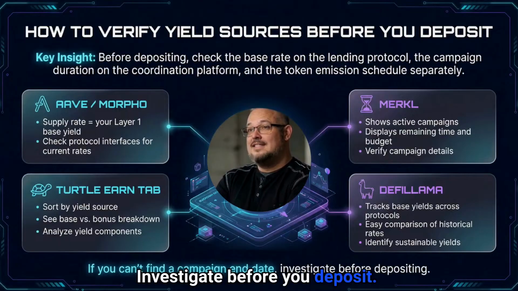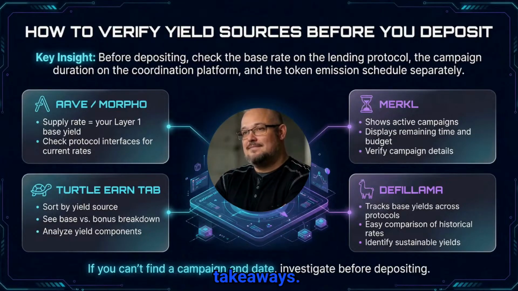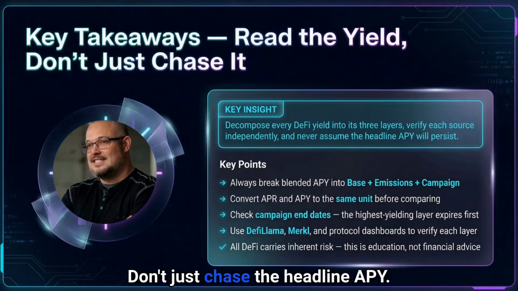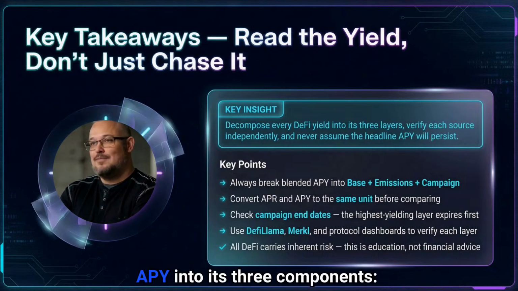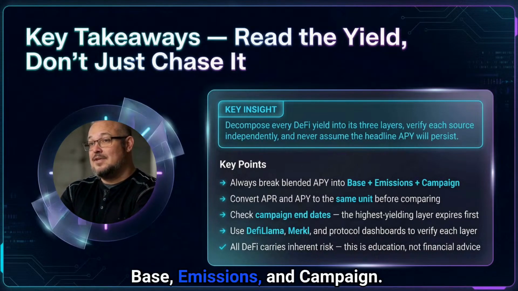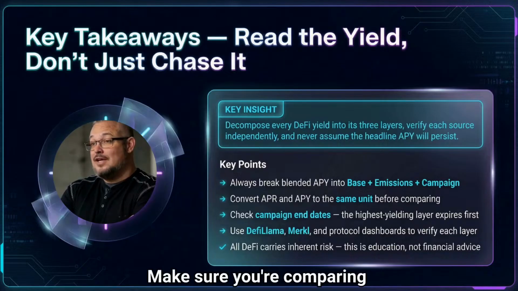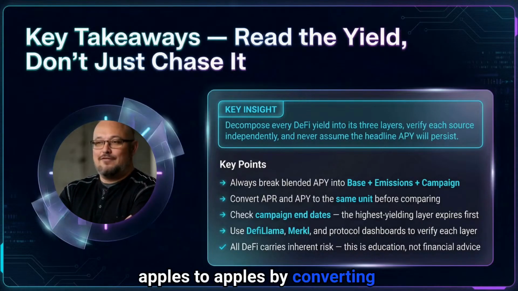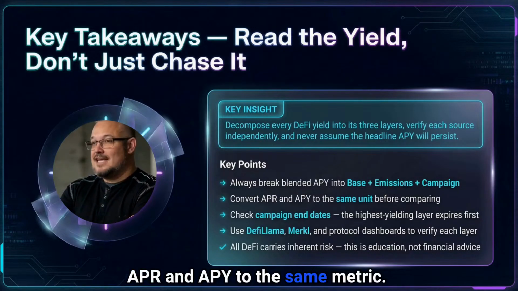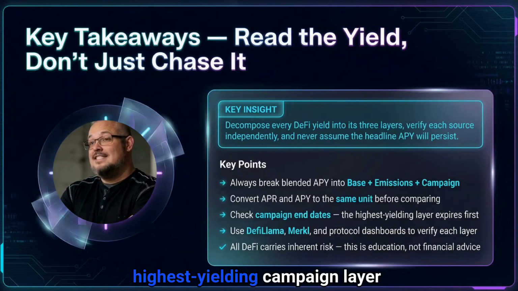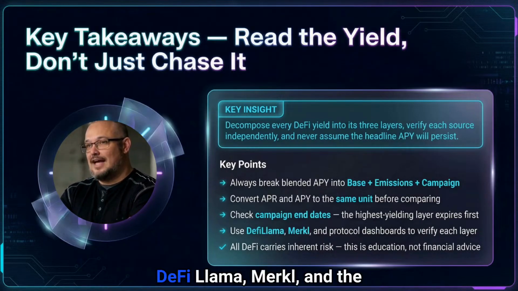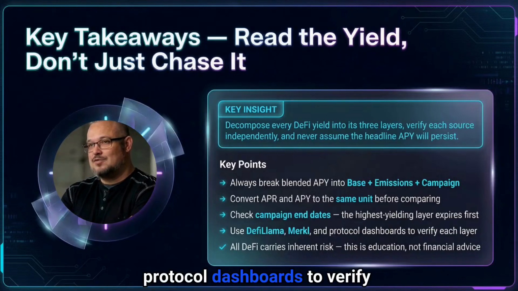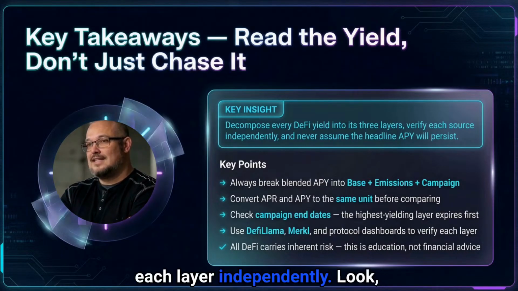Investigate before you deposit. This brings us to our key takeaways. So what's the big picture here? Don't just chase the headline APY. You've got to read the yield. Always break down that blended APY into its three components: base, emissions, and campaign. Make sure you're comparing apples to apples by converting APR and APY to the same metric. And remember, that highest yielding campaign layer is the first to expire. Use tools like DeFi Llama, Merkle, and the protocol dashboards to verify each layer independently.